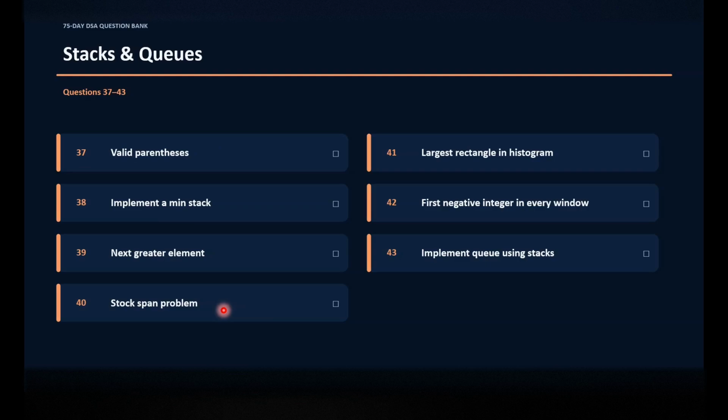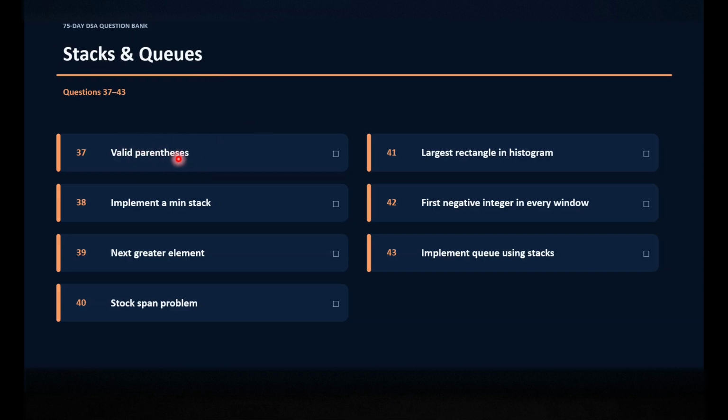Next is stacks and queues. Stacks and queues are data structures where we fill the stack and do last in, first out. Using this iteration method, we can solve many questions. These are a few questions which use stacks and queues data structures.